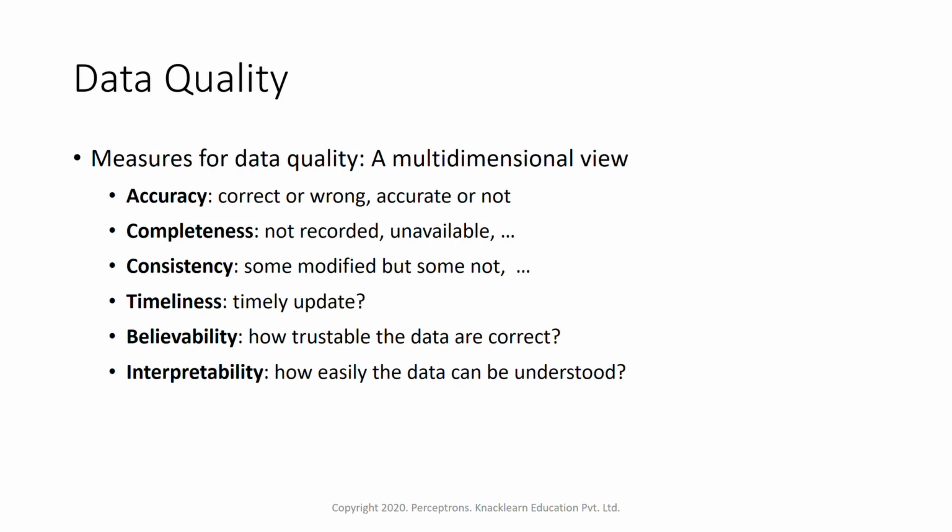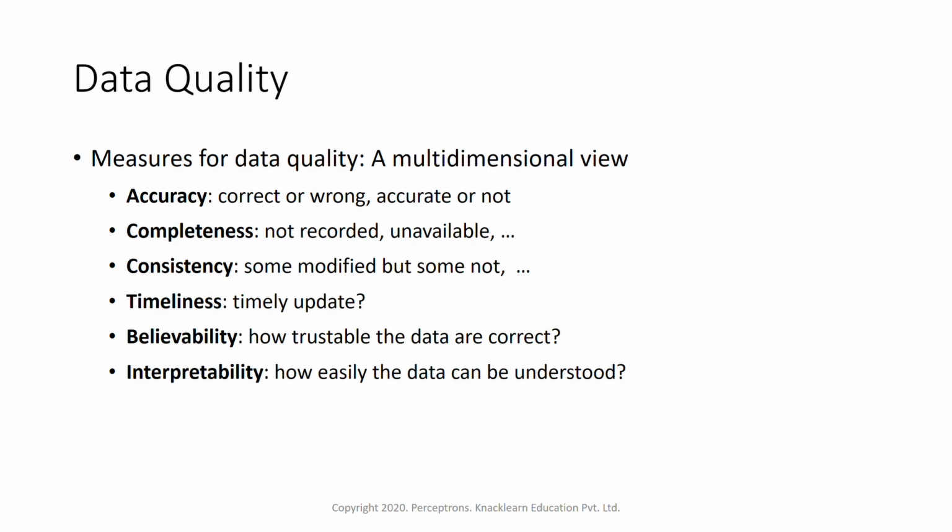Next is believability, that is, how trustable the data are. Is it correct or not? Can we trust the data? That's where believability comes into the picture, and it also defines if the data is quality data or not. Then interpretability, that is how easily the data can be understood. Can we interpret the data? Can we understand the values? Can we understand the attributes within the data? That's what makes the data interpretable.